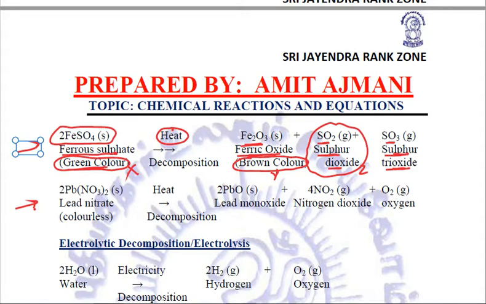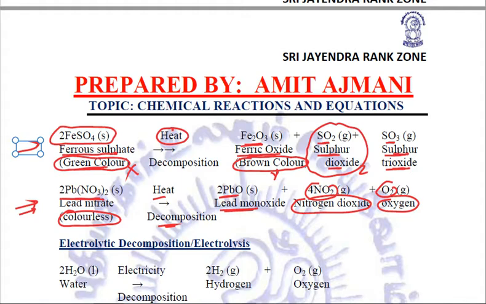Another very important reaction is the heating of lead nitrate, Pb(NO3)2. It is a colorless compound. When it is heated, it decomposes into PbO, lead monoxide, NO2, nitrogen dioxide, and O2, which is oxygen. So once again, one reactant is decomposed into three products.